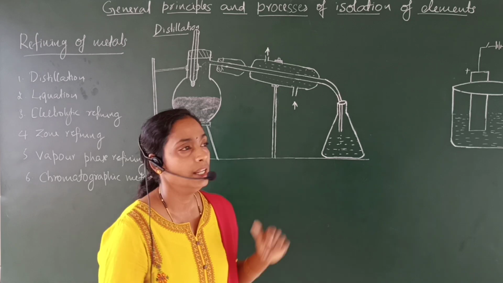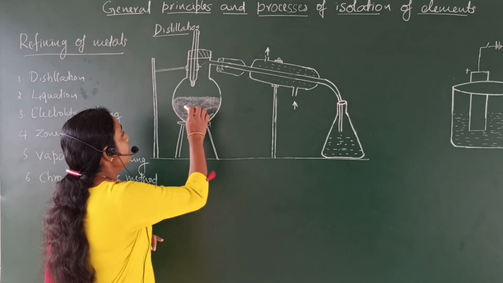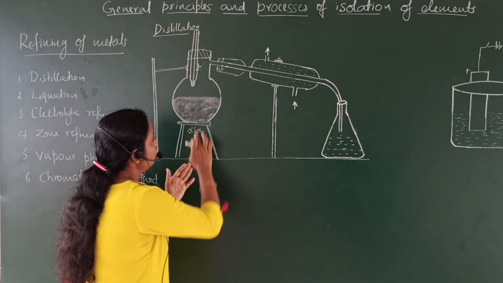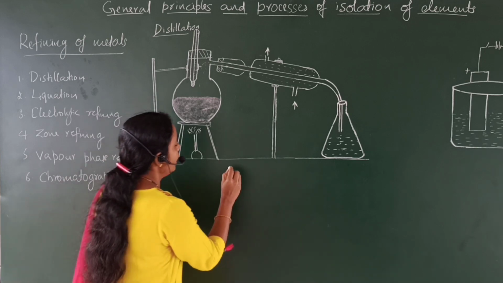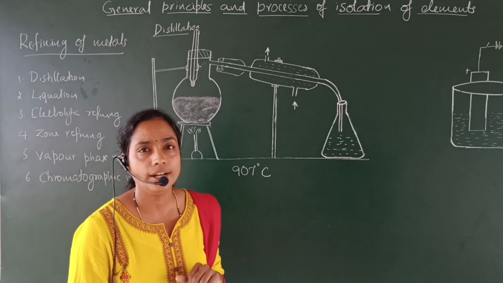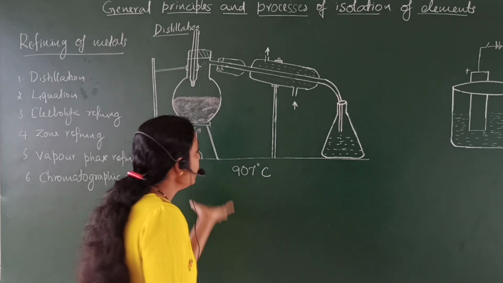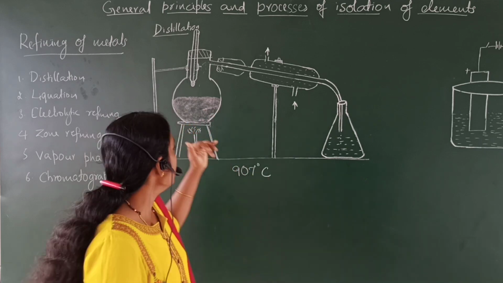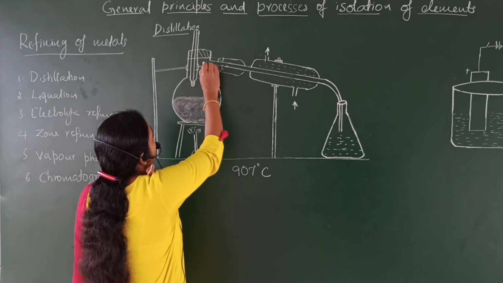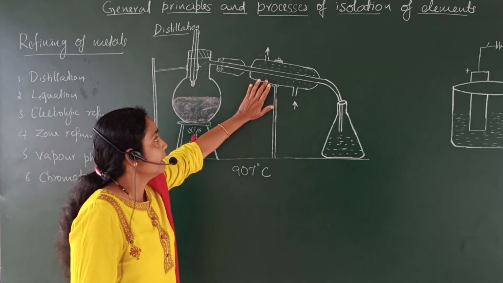Now, I will explain this distillation method by taking the distillation of impure zinc as an example. The impure zinc is taken inside the distillation flask, and the flask is heated above 907 degrees Celsius. This 907 degrees Celsius is the boiling point of zinc. If you heat above that, the metal zinc is converted into vapors of zinc. The vapors of zinc come out of the distillation flask and enter the condenser.